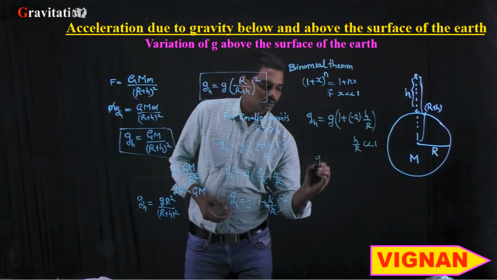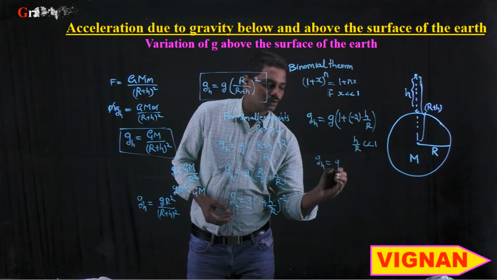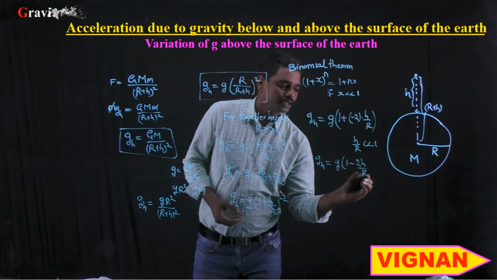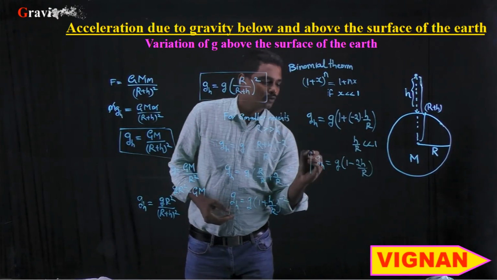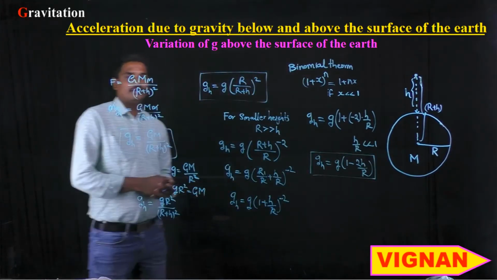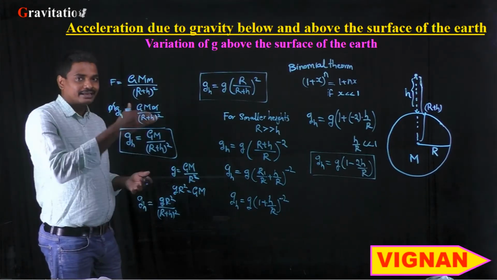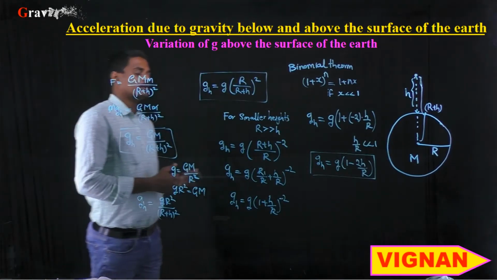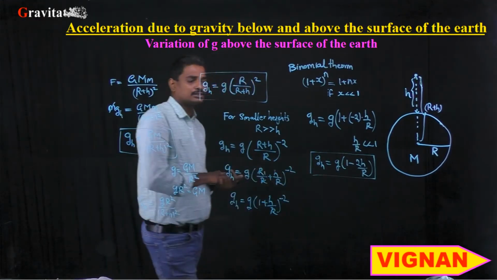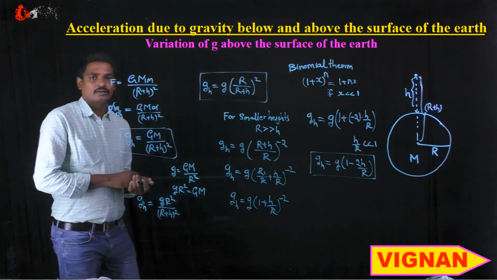So it can be rewritten as gh is equal to g into 1 minus 2h by r. So for smaller height, the expression for acceleration due to gravity at a height h from the surface of the planet can be written as gh is equal to g into 1 minus 2h by r.